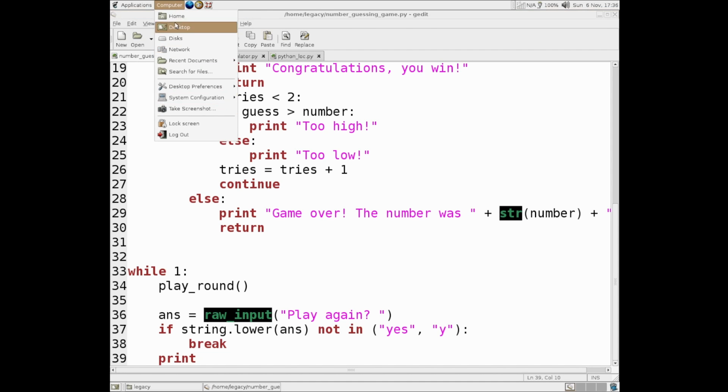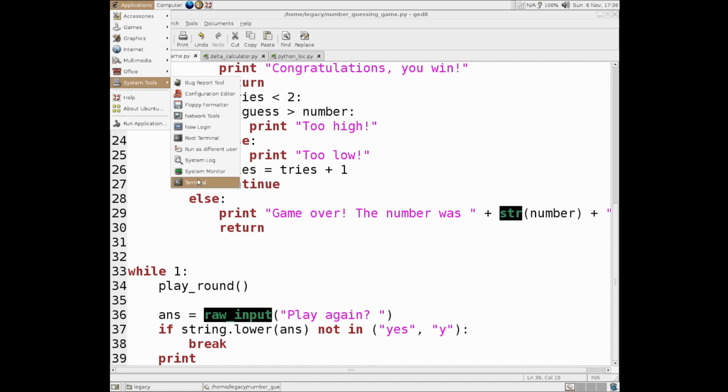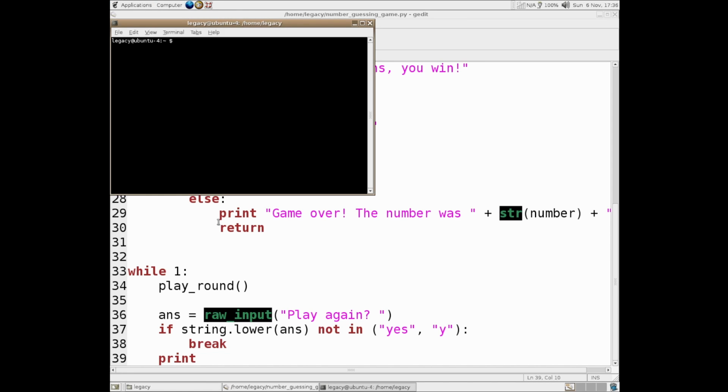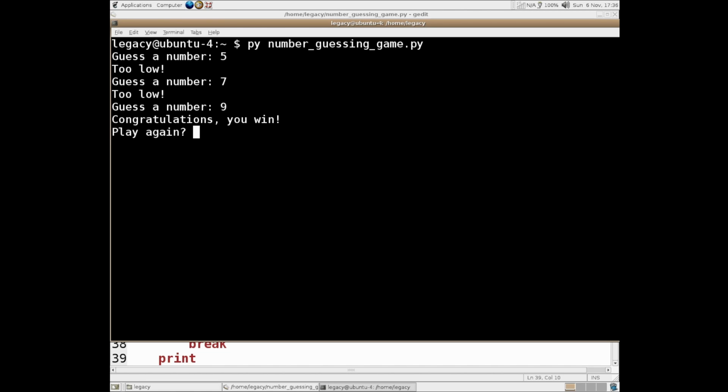So if I load it, it'd be applications, system tools, terminal, and inexplicably the keyboard shortcut to zoom in actually works on this terminal. Didn't work on the other one. So if we do pi, and then it would be number guessing game. And yes, I did set that alias. So you guess a number, say 5, it's too low, 7, also too low, 9. Yeah, we win, and then we can play again like that.